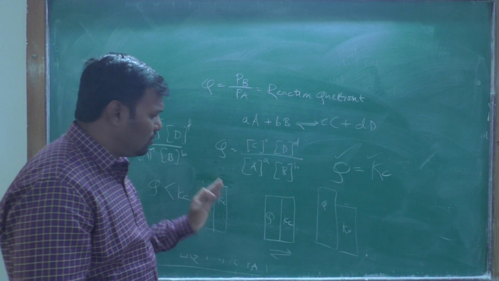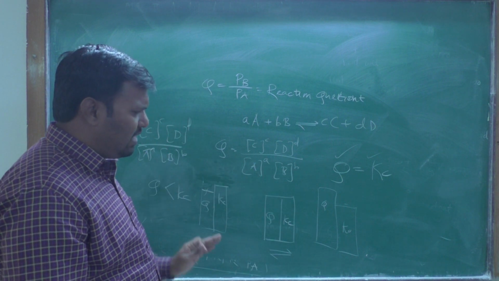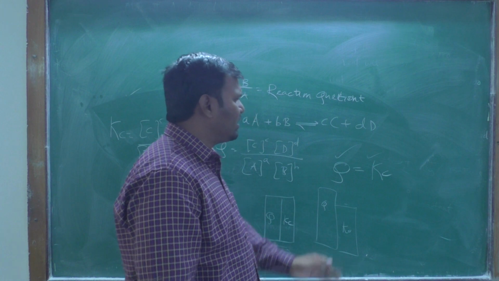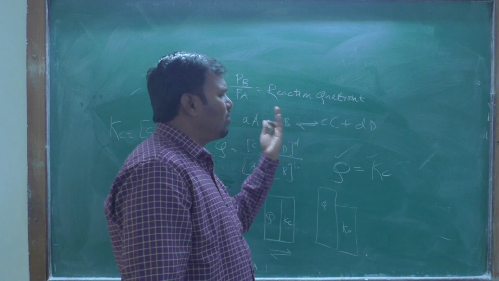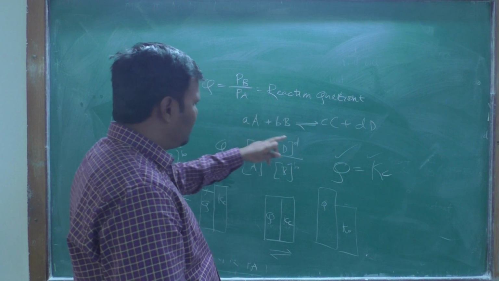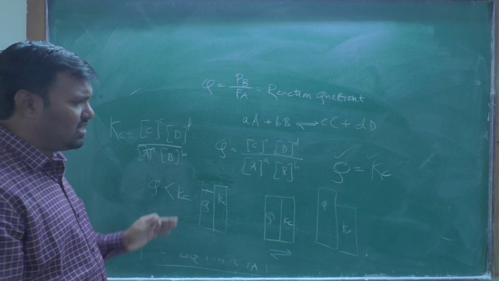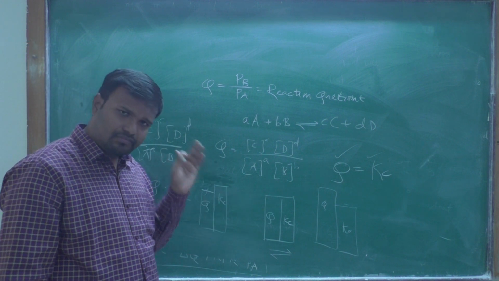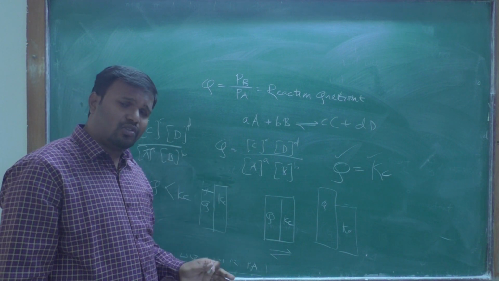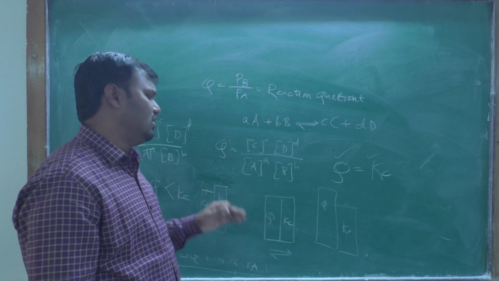If Q is equal to Kc, the equilibrium is attained. If Q is more than Kc, then the backward reaction is favorable, because the amount of product obtained is more, since the reaction rate depends upon the reactant concentration.